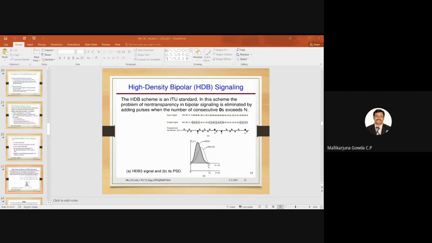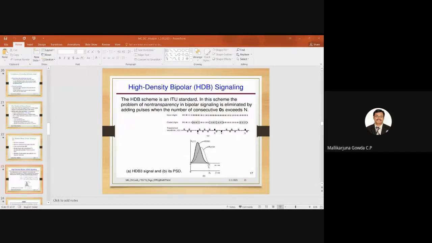See here what is written. 0 is there, then 1 is there, and I am representing that by a positive pulse. Next 0, no pulse. Next 1 is there, and I am representing it by a negative pulse. So this is the bipolar. The first one I represent by a positive pulse, the next one by a negative pulse. Next again 1 is there, so a positive pulse. Again the next 1, I will represent by a negative pulse.